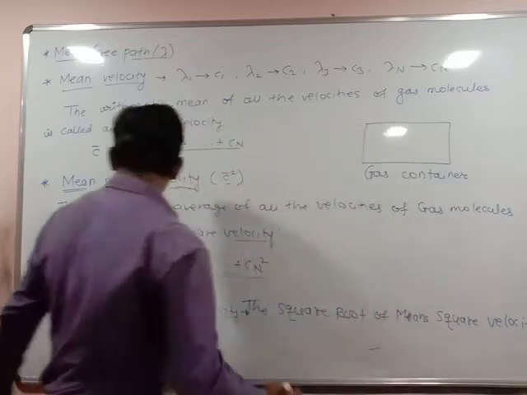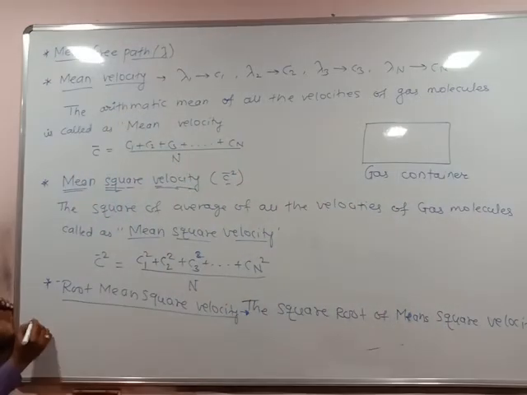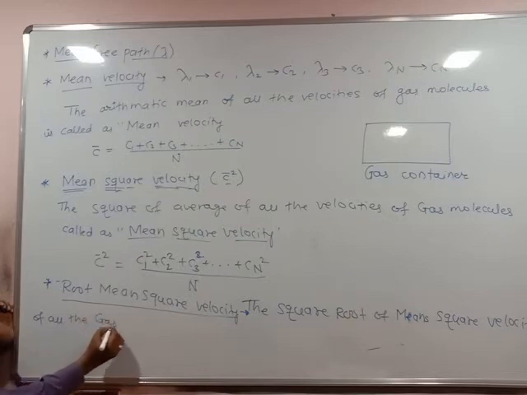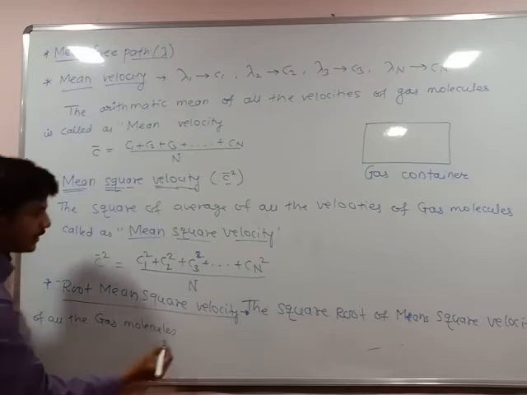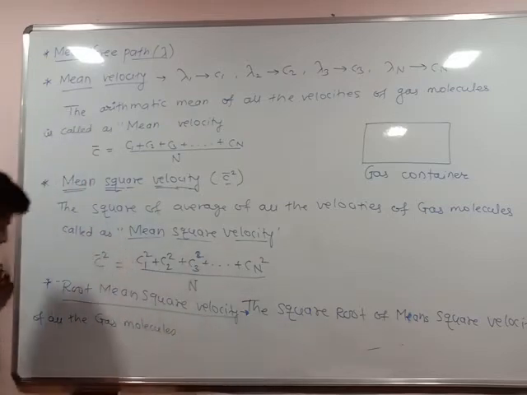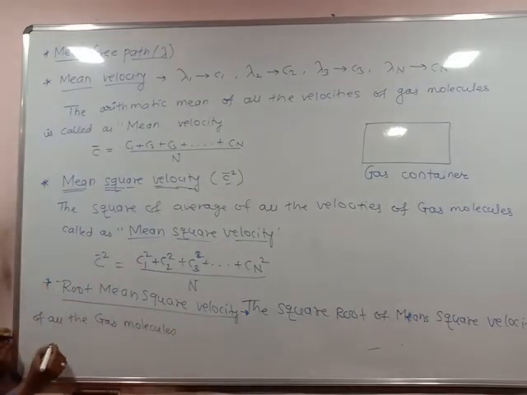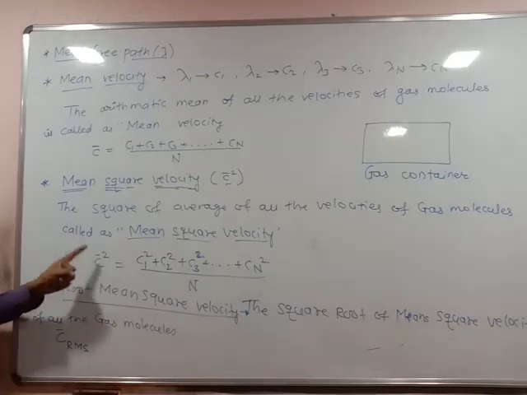Mean square velocity of all the gas molecules. All the gas molecules is called a root mean square. Means how to get the root of this value? CRMS. What is this CRMS? Root mean square. Root mean square of all these mean square velocities. Right?